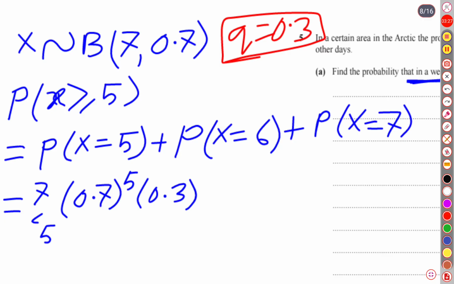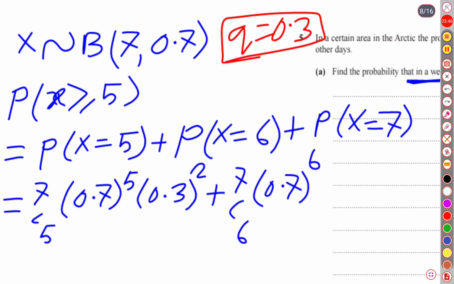Well, then there was no rain on 2 days. After that, 6 days there was rain. That's why we will write 7 choose 6, with probability 0.7 to the power 6, since there was rain on 6 days, and 1 day there was no rain, and for no rain the probability is 0.3, only 1 day.